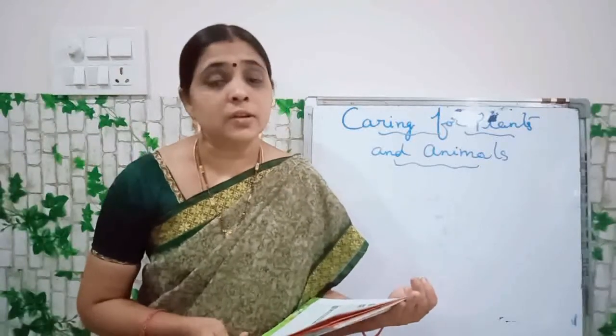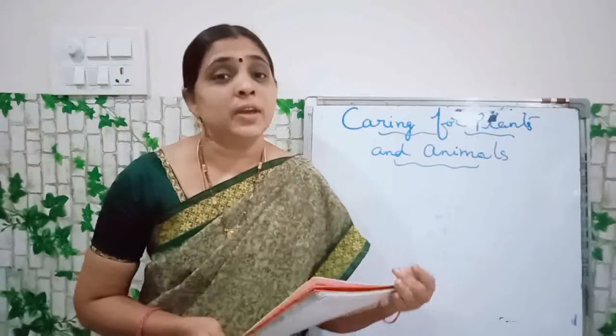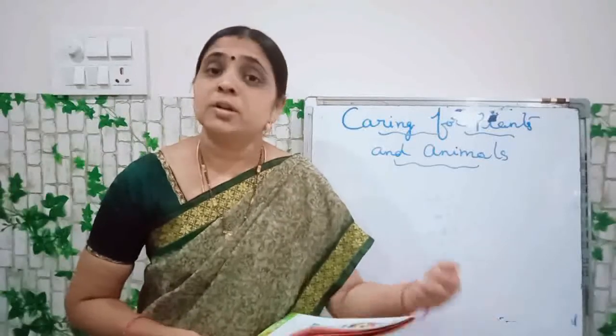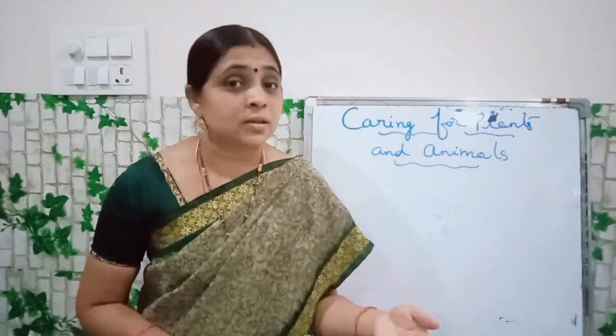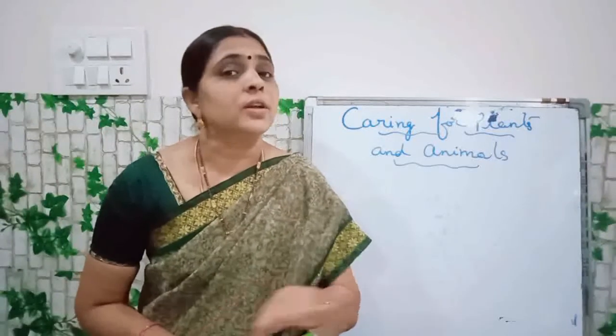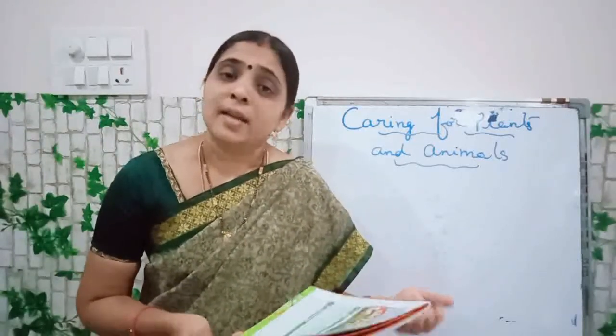Surroundings. Okay children? So what are the different types of places we have? Can you tell? We can have like school, church, temple, playground, parks. Okay, there are different kinds of places. And next we are going to learn about the plants and animals.